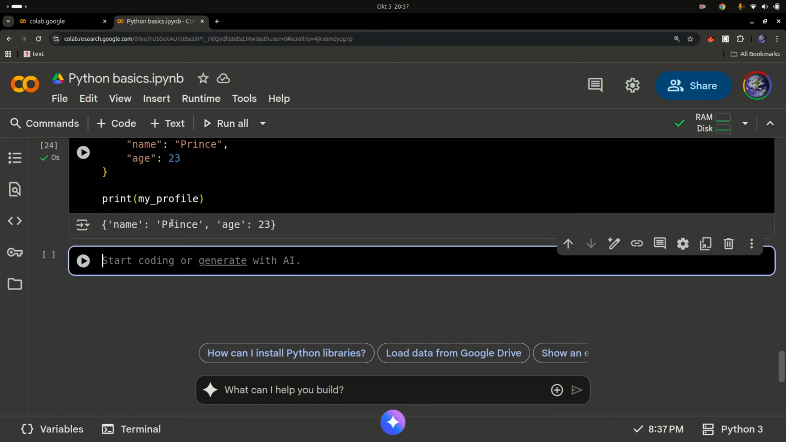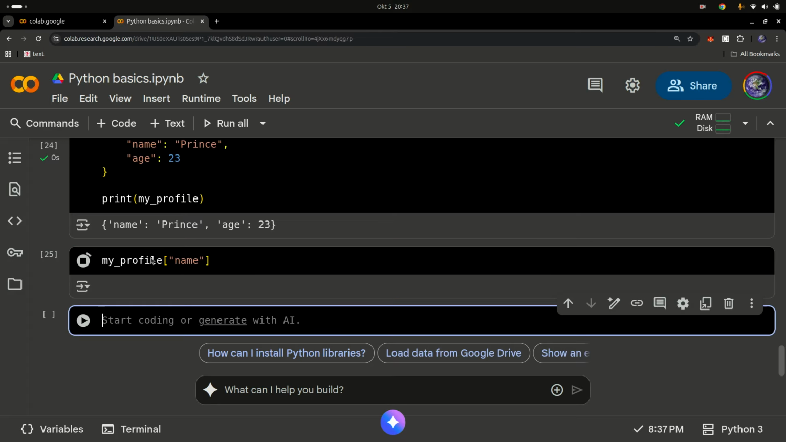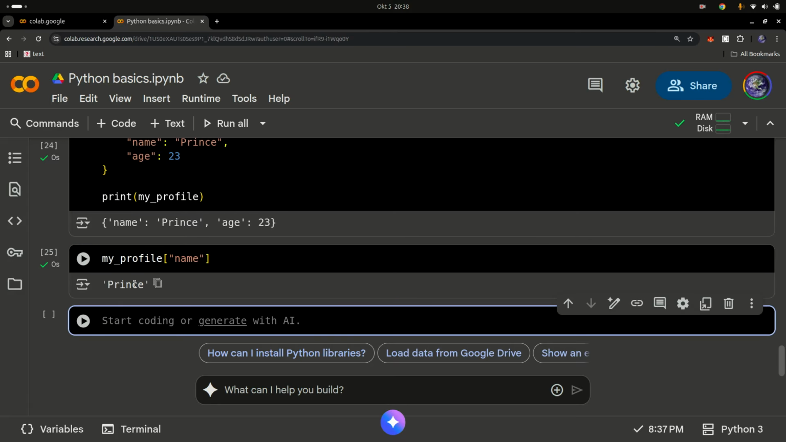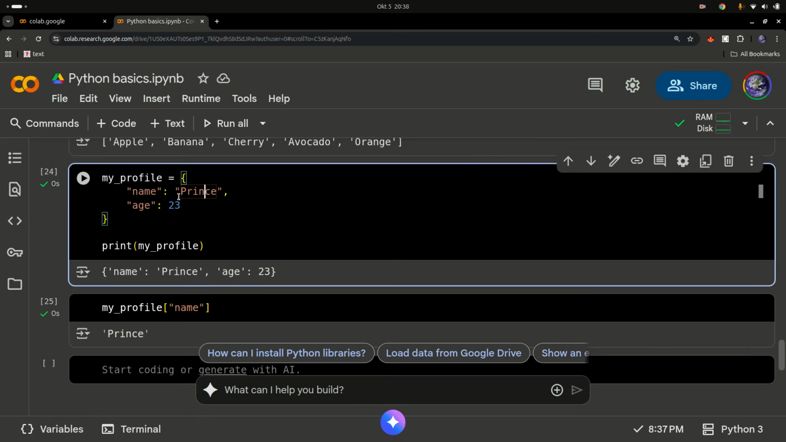A key of name, and its value is Prince. A key of age, and its value is 23. So let's say I want to use this key to get this value. I can use my_profile dot get, and then get the name, just like this. If I run this, you can see it returns my name, which is Prince. So I use the key to access its value. That's called a key value pair mapping.